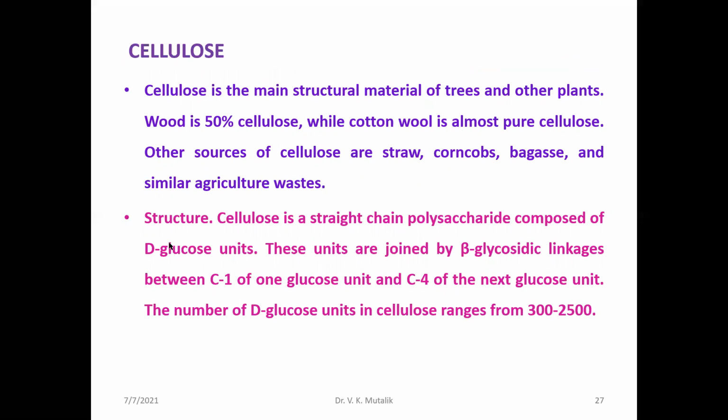When you discuss the structure of cellulose, it is a straight chain polysaccharide composed of D glucose units, beta D plus glucose units, because you will find beta glycosidic linkage between C1 of one beta D glucose unit and C4 of another beta D plus glucose unit, where the number ranges from 300 to 2500 beta D plus glucose units.